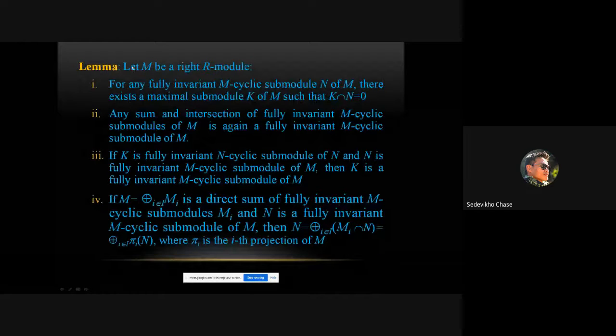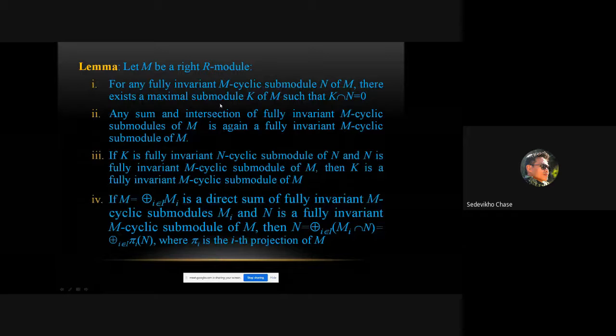So I begin with a property of fully invariant and cyclic submodules. Let M be a right R-module. For any fully invariant M-cyclic submodule N of M, there exists a maximal submodule K of M such that K intersection N is equal to 0. Any sum and intersection of fully invariant M-cyclic submodules of M is again a fully invariant M-cyclic submodule of M. If K is a fully invariant M-cyclic submodule of N and N is a fully invariant M-cyclic submodule of M, then K is a fully invariant M-cyclic submodule of M.